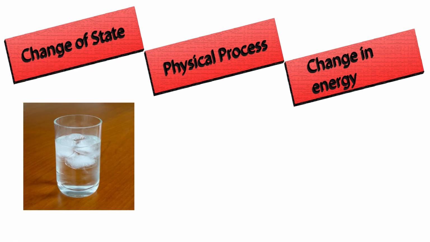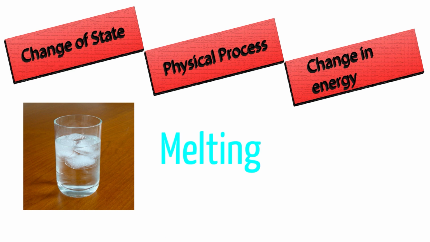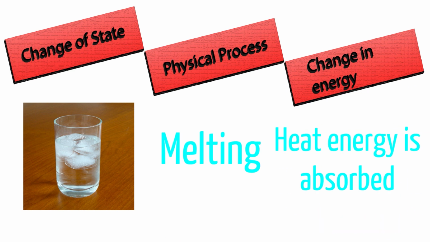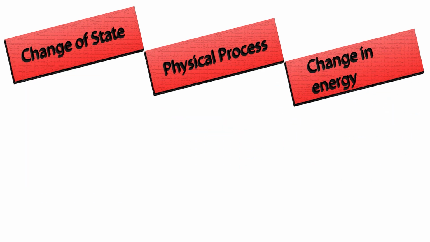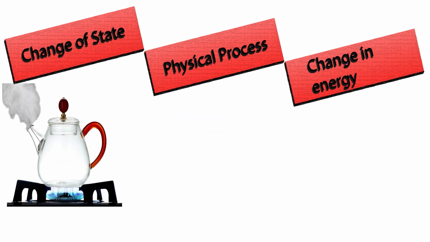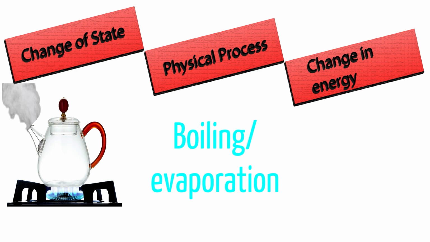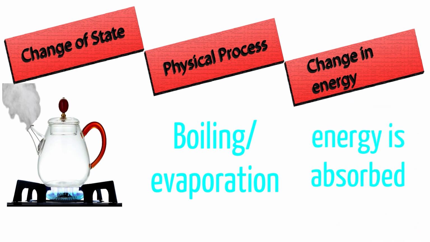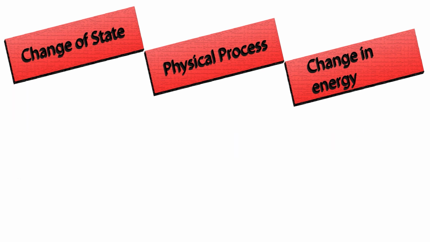So when solid changes to liquid, the process would be melting, and the change in energy is heat energy is absorbed. Next is liquid to gas. Process would be boiling or evaporation. For the change in energy, heat energy is absorbed also.